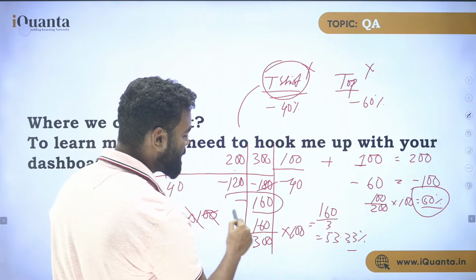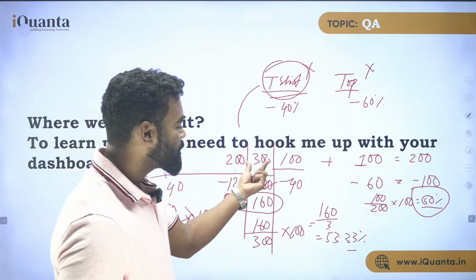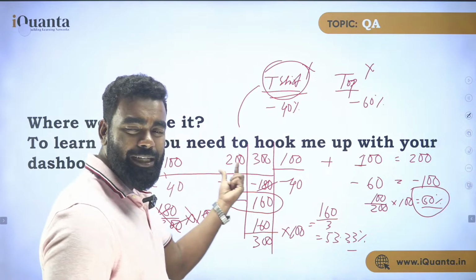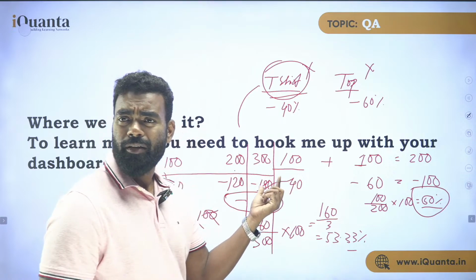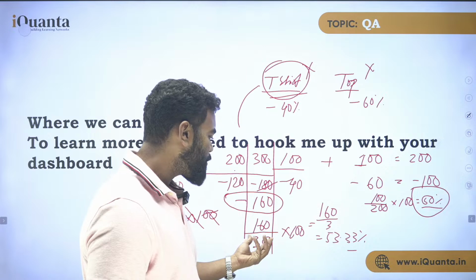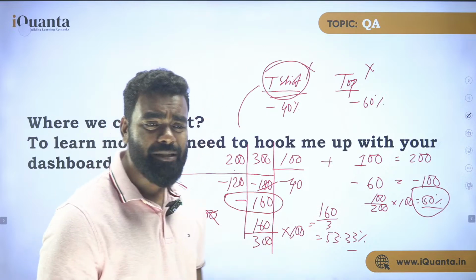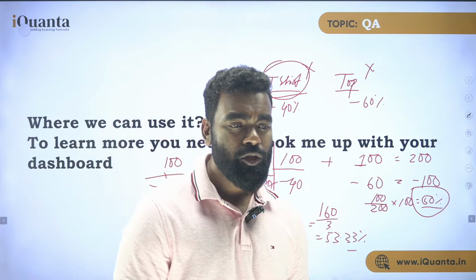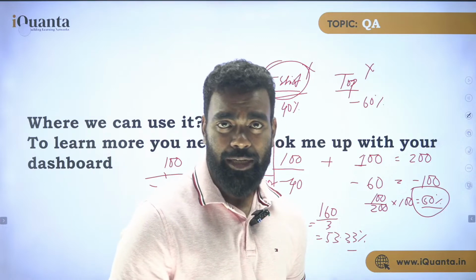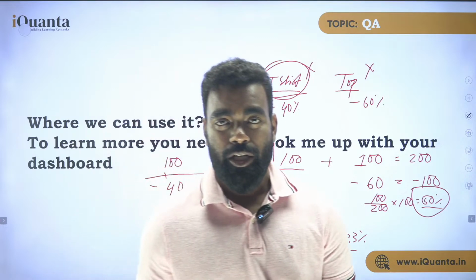So what is the total discount? 160. Now 160 is discount out of how much? 300. Because total price of the product is how much? 300 obviously. Now if it is 300, 160 out of 300. And what exactly is it? 53.33%.